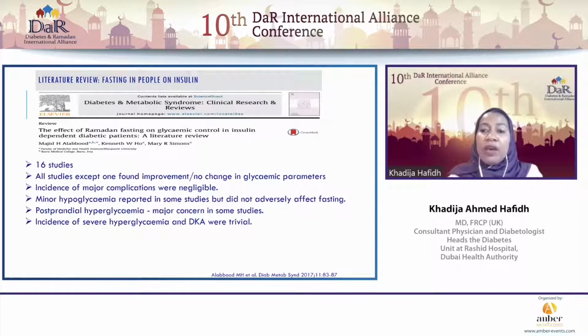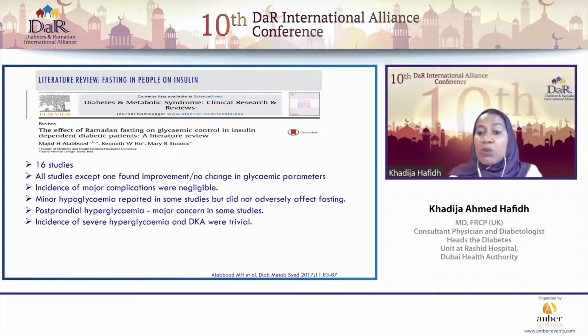Moving on, we have this elegant literature review that was conducted by Al-Aboud and colleagues, and he looked at 16 studies. What they found was that all the studies except one found that there was actually improvement or no change in glycemic parameters in those patients that were on insulin. The incidence of major complications was quite negligible.